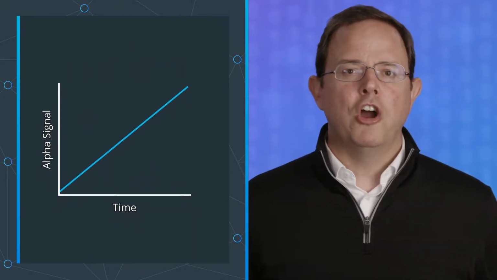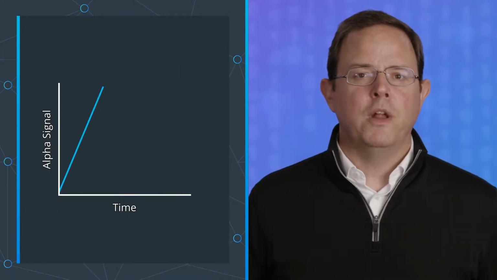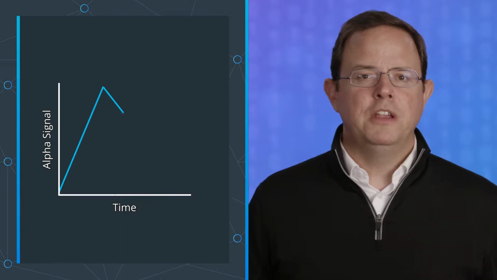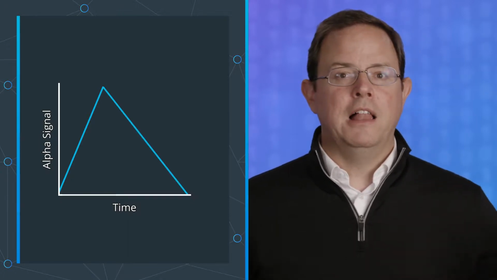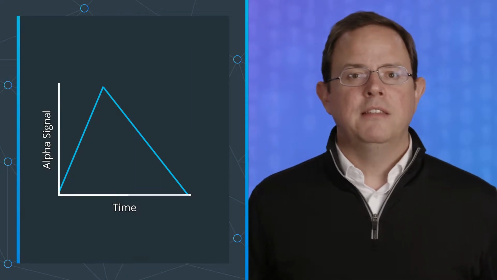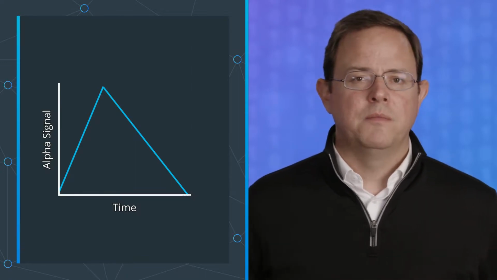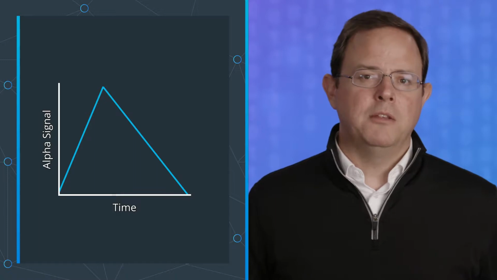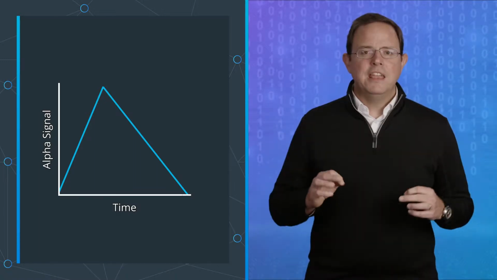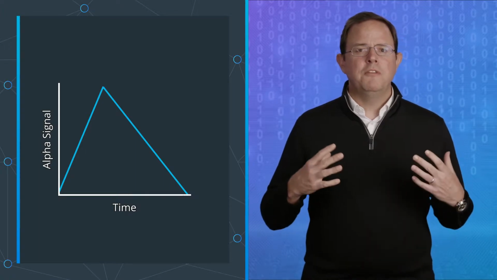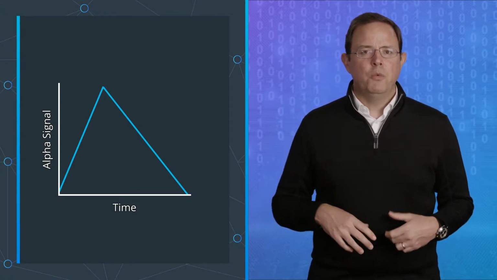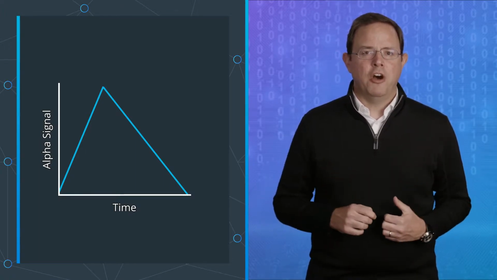If we have had a large increase in the alpha signal for one stock, then a sharp decrease the next day, this would effectively tell us to buy a lot of that stock and then sell a lot of that stock the next day. This may or may not be warranted. In the real world, trading costs money. So we want to be very confident that if we go to make a trade and bear that cost,